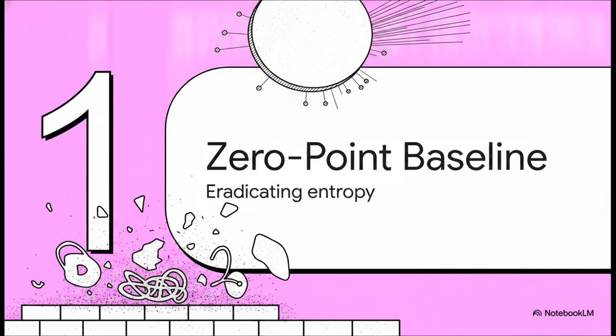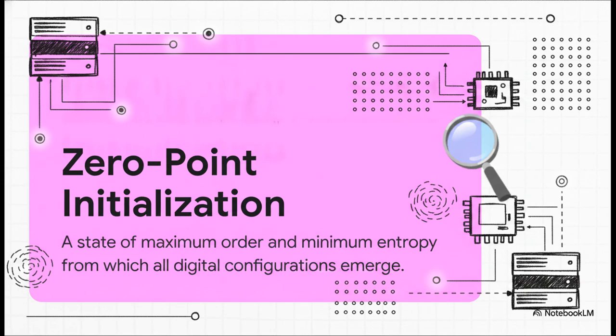Section 1, the zero-point baseline and eradicating entropy. Because here's the thing, you simply cannot build a unified intelligence on top of a chaotic foundation. Before a single drop of intelligence is applied, the physical hardware has to undergo a ruthless verification process. According to the blueprint, this means deploying server nodes and network switches that pass exacting sanitization protocols. Think of it like a flawless global factory reset before any software is even allowed to boot up.